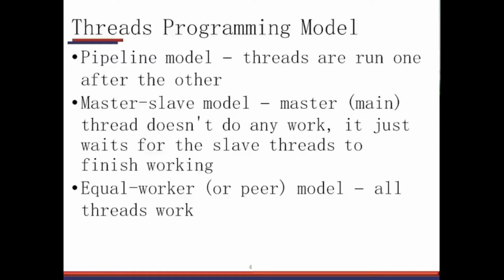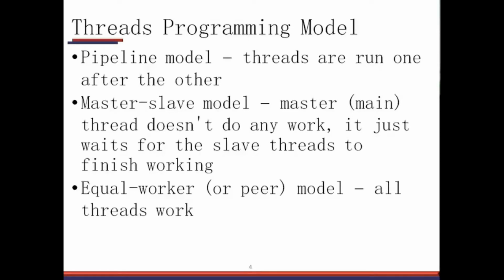To give an example, suppose you want to multiply a very large matrix. As you know, matrix multiplication can be done in parallel. One column of one matrix and a row of another matrix have to be multiplied, and that can be given to one slave.